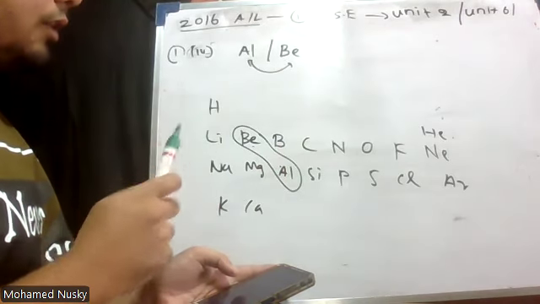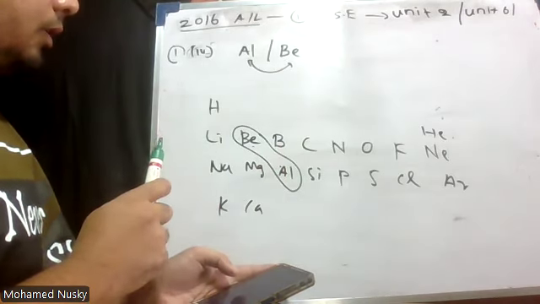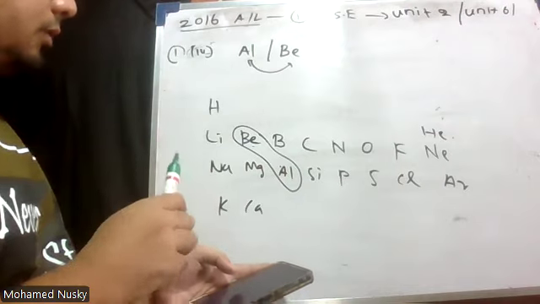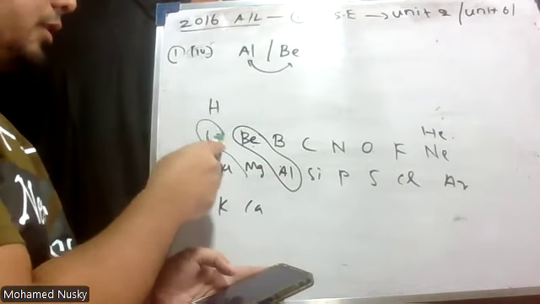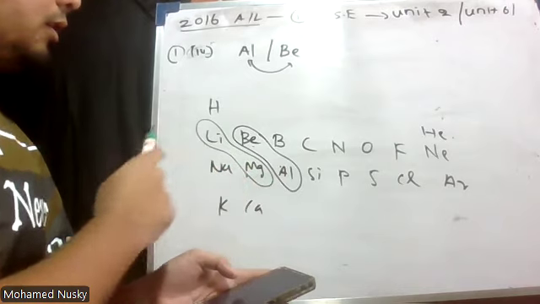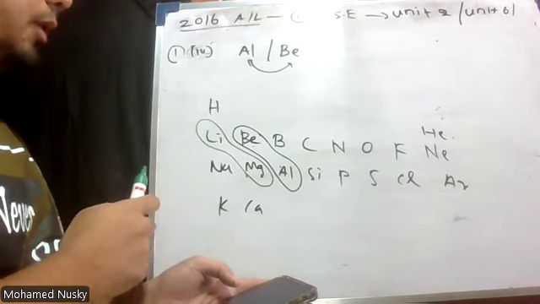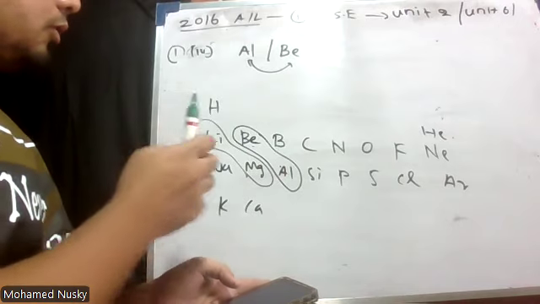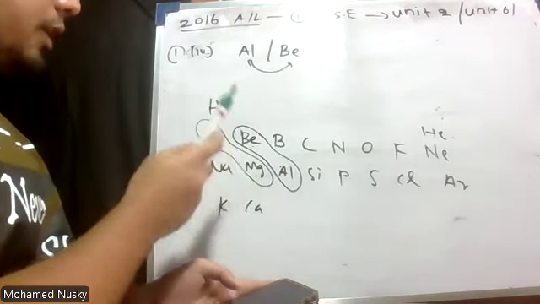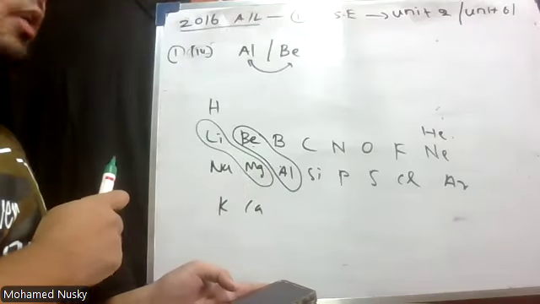And there is another diagonal relationship, not related to this question, but I'll mention it: lithium and magnesium. What is the proof that they have this diagonal relationship?